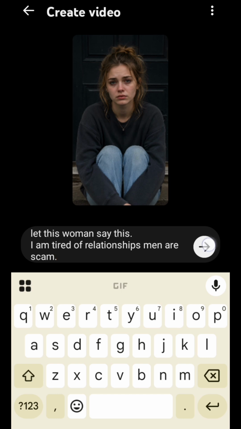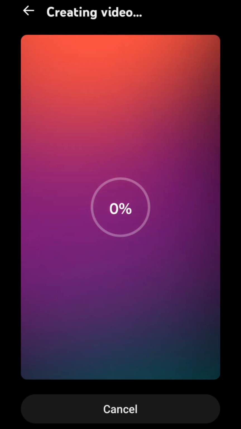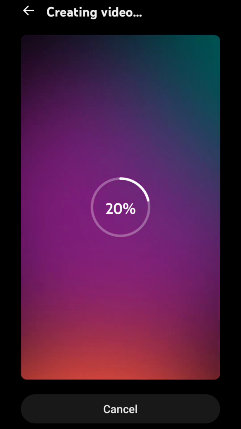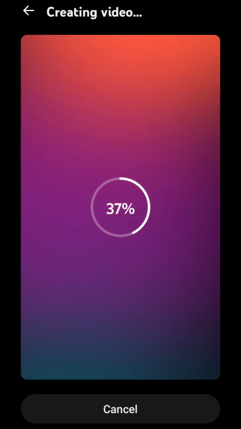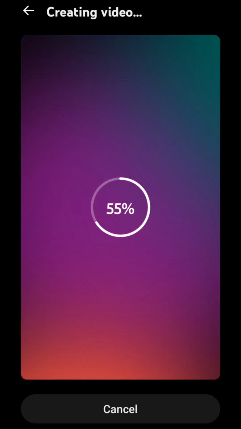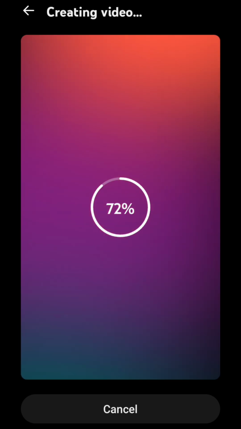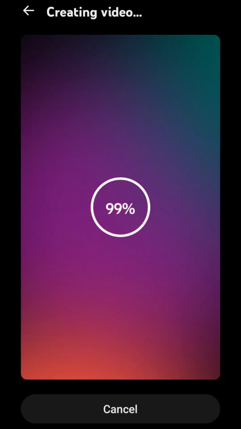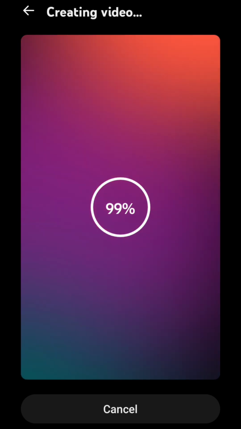So I'll click this arrow sign here. It's generating the video now. Let's see. Just give it a few seconds. That's why I told you earlier, you must have data. If you have data, you're good to go. If you don't have data, you cannot generate this. You don't pay them, but you must have data. Okay, 99% almost ready.